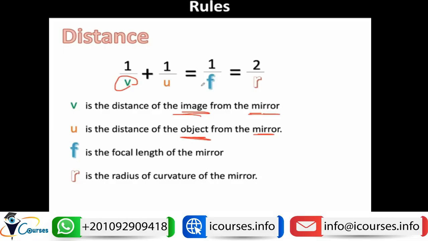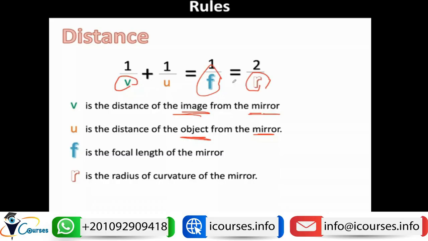So this is the second rule, which will govern the distance of the image and the distance of the object. This is like an equation. So if you have two variables, you will be able to calculate the third one. So if you have v and u, you will be able to know the focal length of the mirror, and by multiplying it by 2, you will be able to know the radius of curvature.